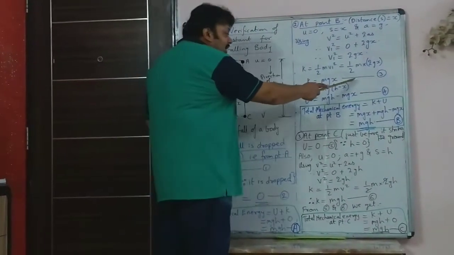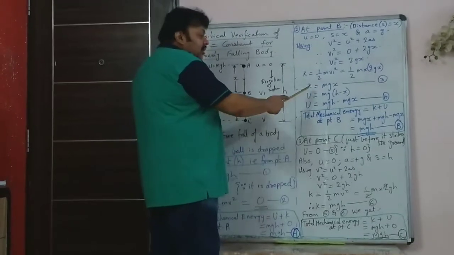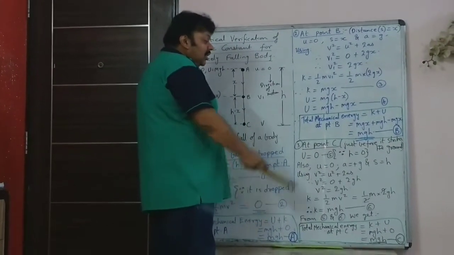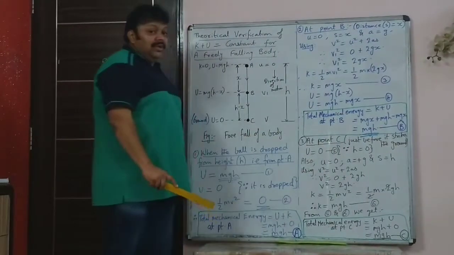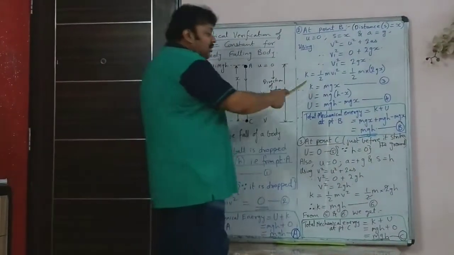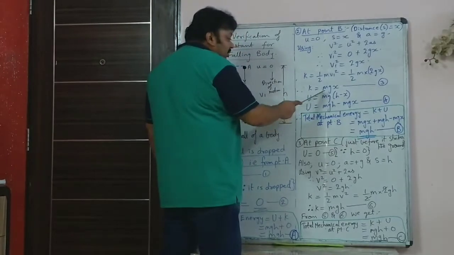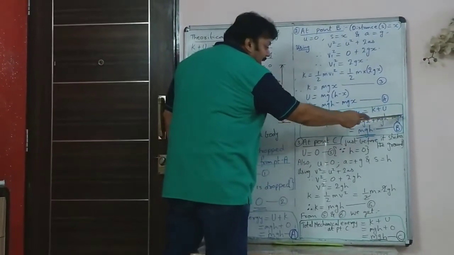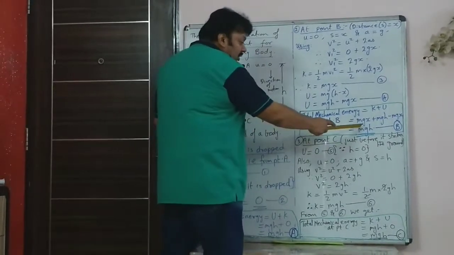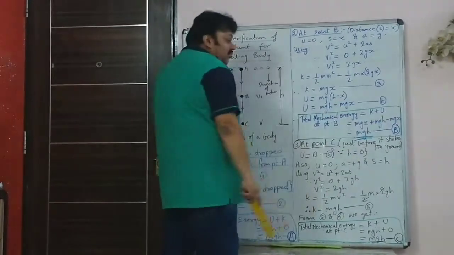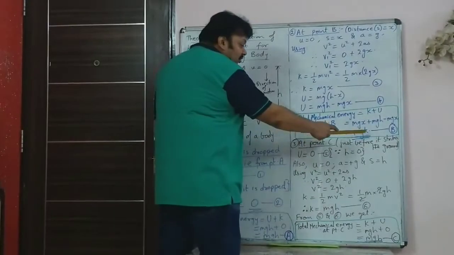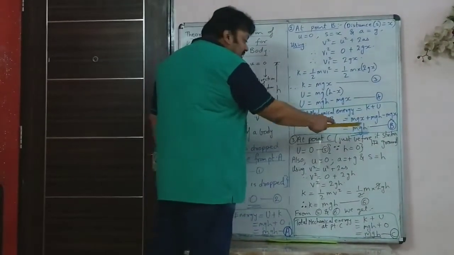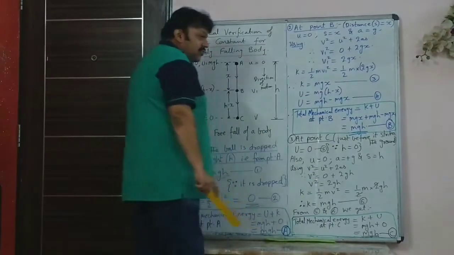So now if you add equations 3 and 4, that is K plus U, it will give you the total mechanical energy at point B. When you add the two, kinetic energy is mgx, potential energy is mgh minus mgx. So the mgx and minus mgx will get cancelled. You are left with mgh. So the total energy at point B is mgh.